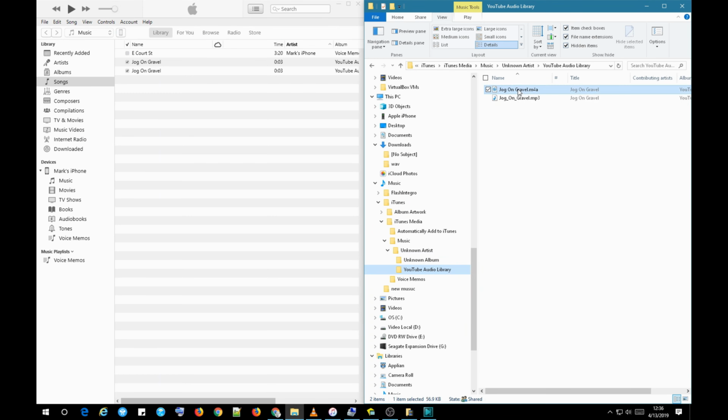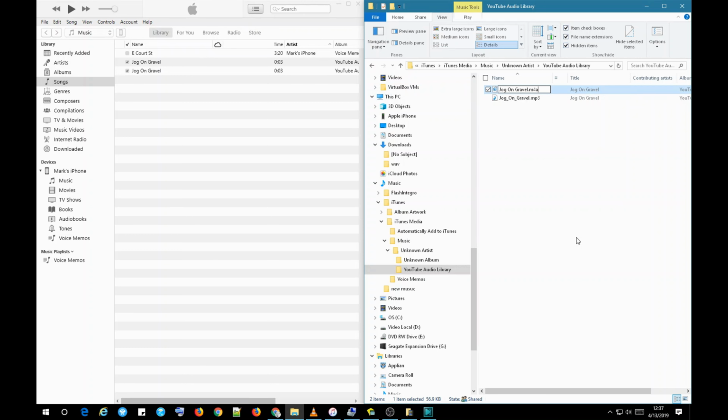format. So then I went down to my iTunes library and in my File Explorer, went down to where it put the Jog on Gravel file.